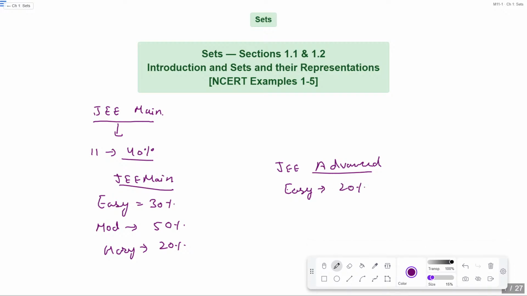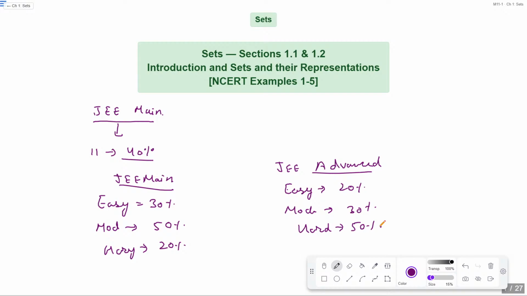This is rough data, not the exact one, it's approximate. 30% questions are moderate, but hard questions are 50%. जब आप जेई एडवांस देते हैं, there is a famous quote that chemistry will give you the selection, and math cuts your chances of selection. This is because the level of questions in JEE Advanced mathematics is hard.